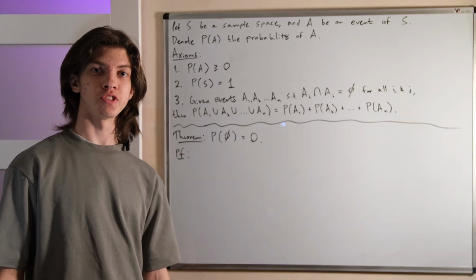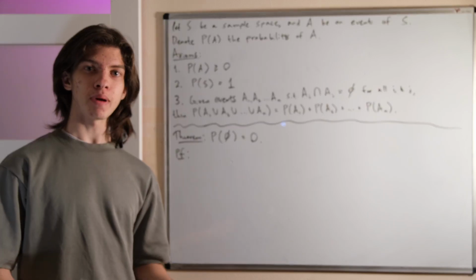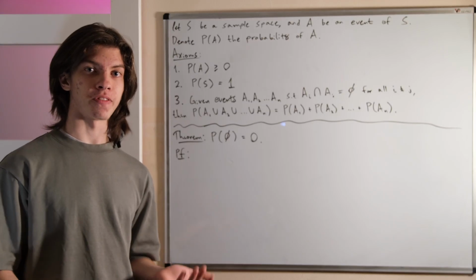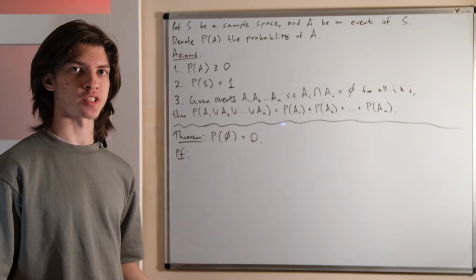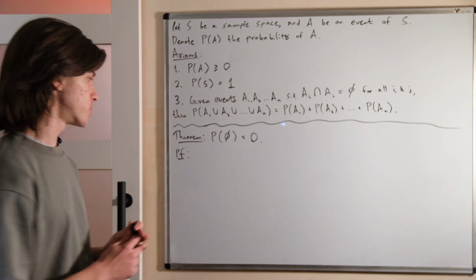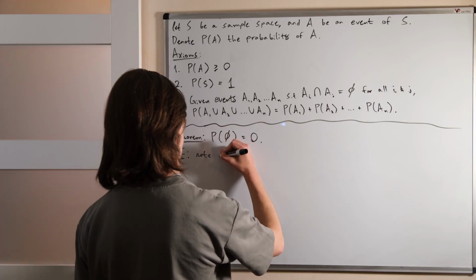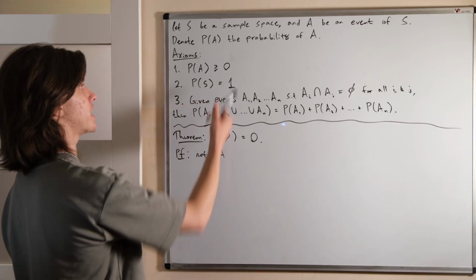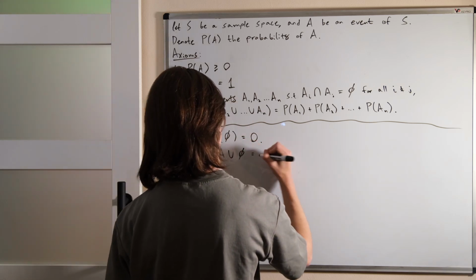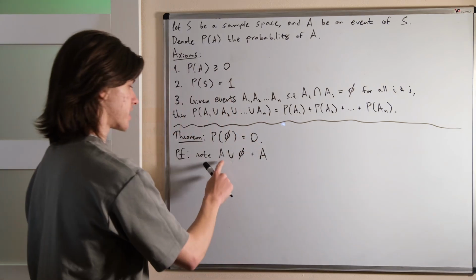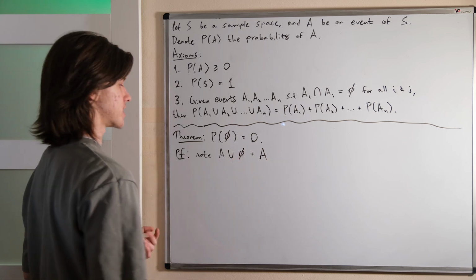Let's now prove, using these three axioms, that the probability of the empty set is 0. Remember, the empty set is a set with nothing in it, and by virtue of the axiom it makes sense that this will be impossible, or a probability 0. So, to do this, let's note first that the union of an event A, we're just going to use A as some event, the union of A with the empty set is still A, right? Taking A, giving it every element in the empty set, which is nothing, we still get the same set.